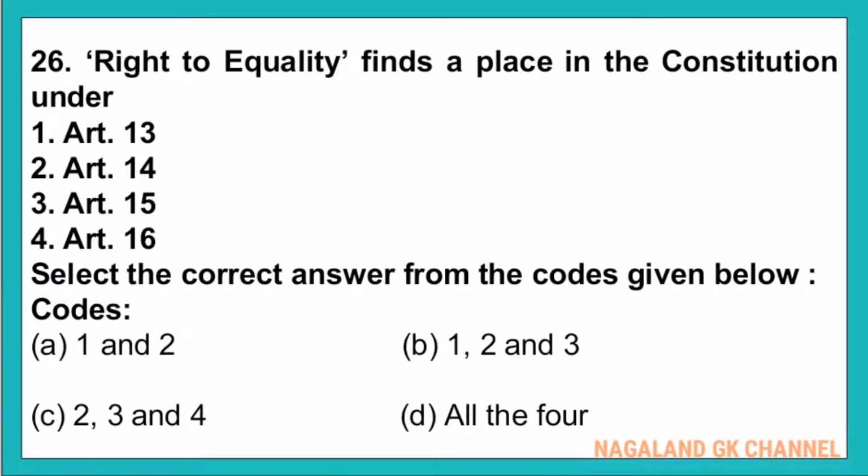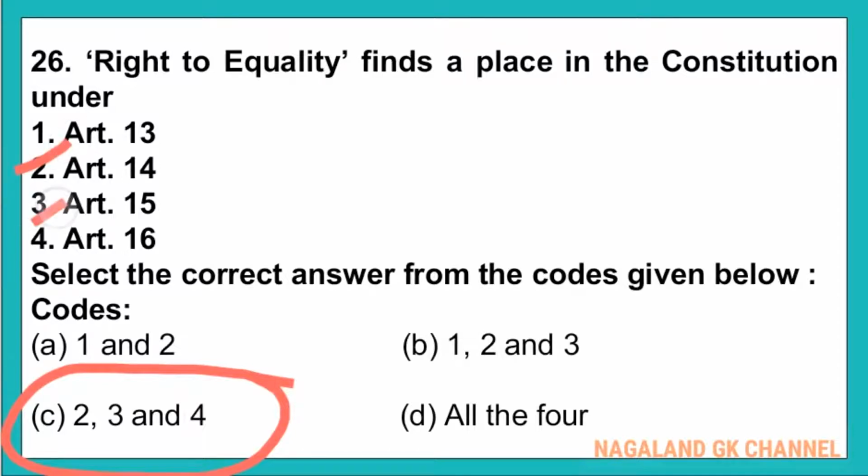And question number 26. Right to equality finds a place in the Constitution under number 1, Article 13, number 2, Article 14, number 3, Article 15, number 4, Article 16. And here, the correct answer is option number C. That is, right to equality finds a place in the Constitution under number 2, Article 14, number 3, Article 15, and number 4, Article 16.